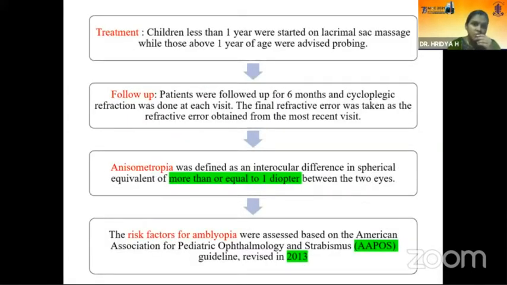The children less than 1 year were started on lacrimal sac massage, while those above 1 year of age were advised probing. The patients were followed up for a period of 6 months, and cycloplegic refraction was done at each visit. The final refractive error was taken as the refractive error obtained from the most recent visit. Anisometropia was defined as an interocular difference in spherical equivalent of more than or equal to 1 diopter between the two eyes. And the risk factors for amblyopia were assessed based on the APOST guidelines revised in 2013.